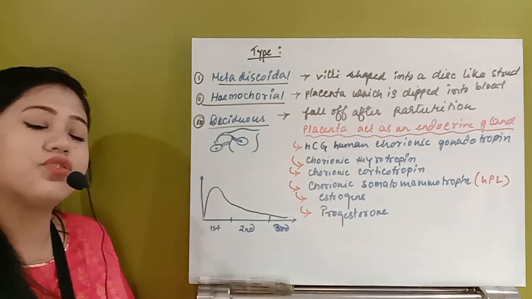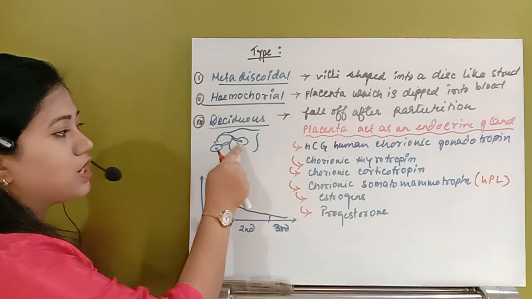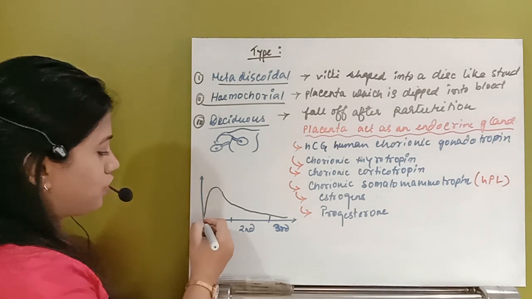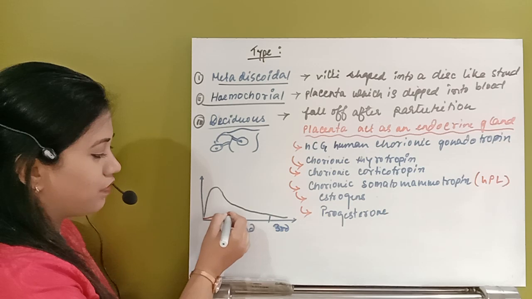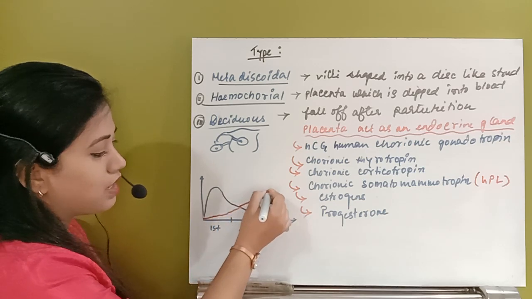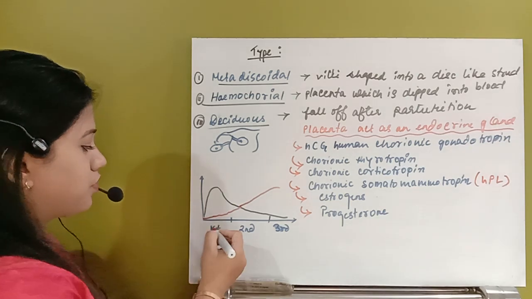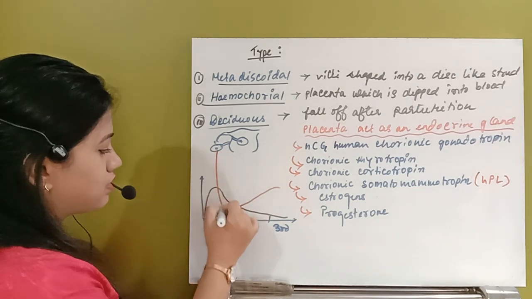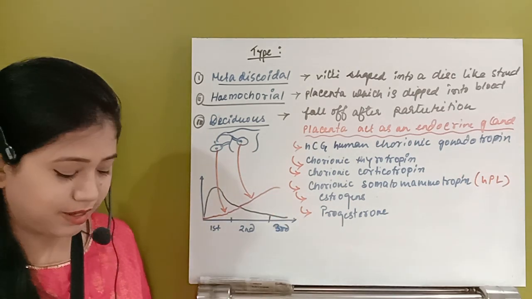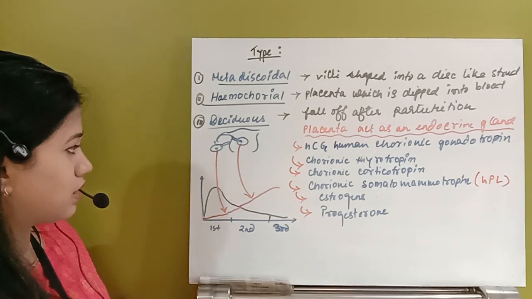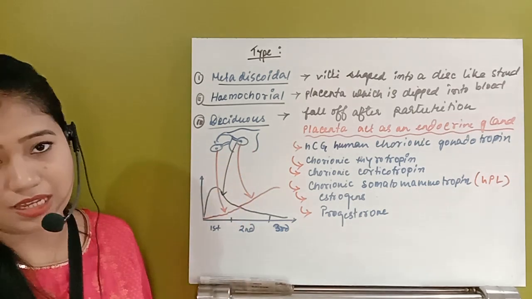Both estrogen and progesterone are released by the ovary as well as the placenta. Estrogen will be very low in the first trimester, gradually increase, and in the third trimester it will be at maximum. This estrogen hormone is released from the ovary as well as the placenta.